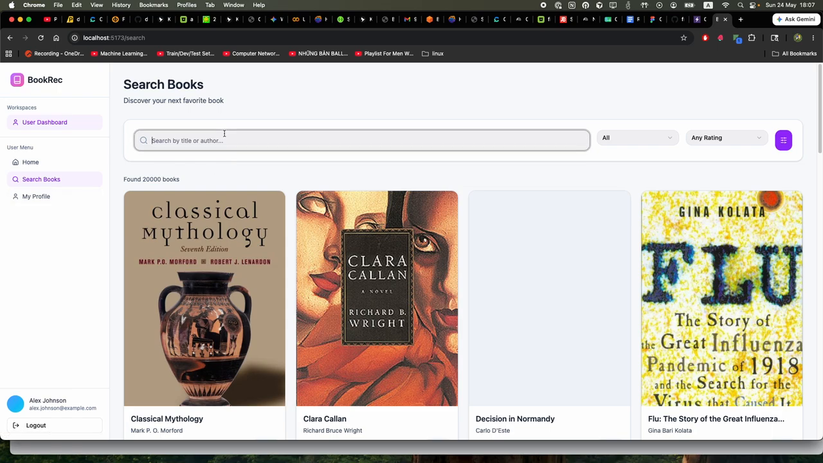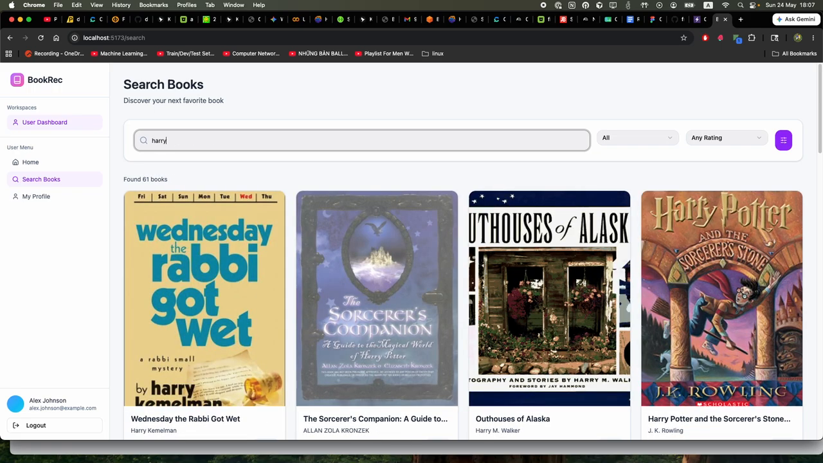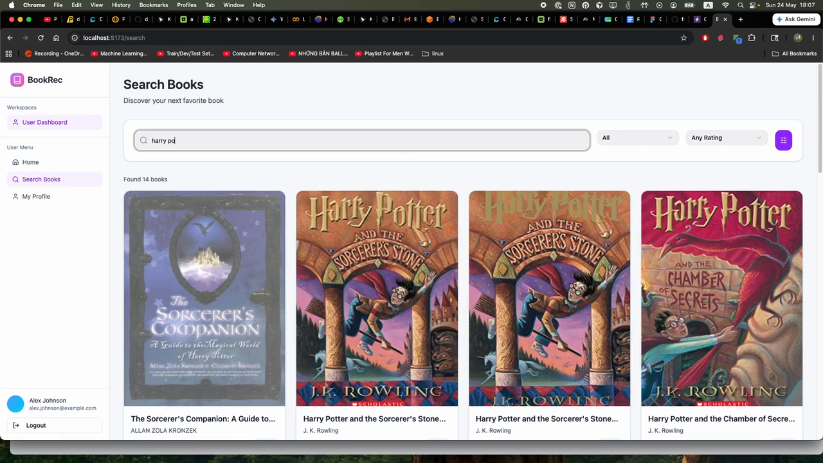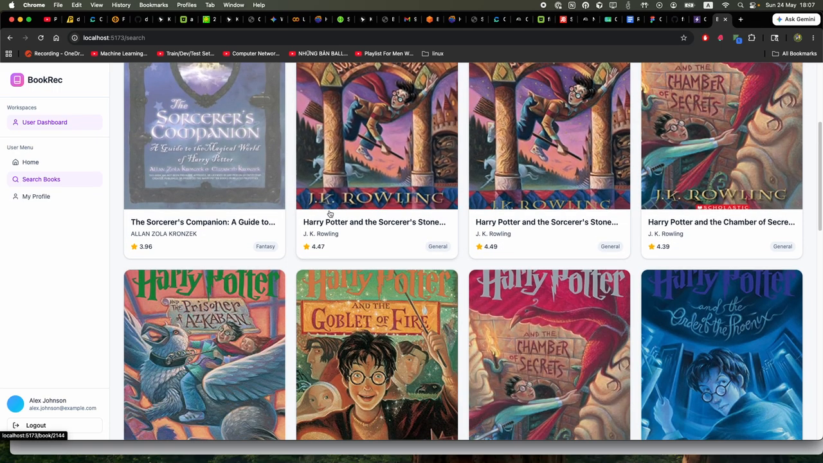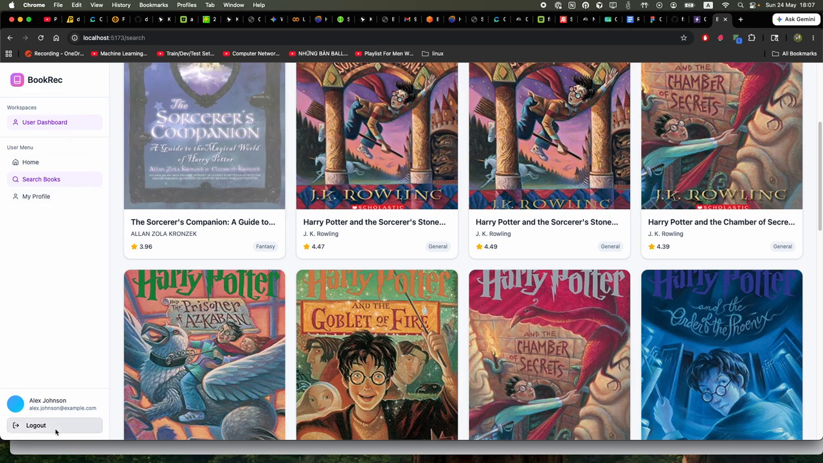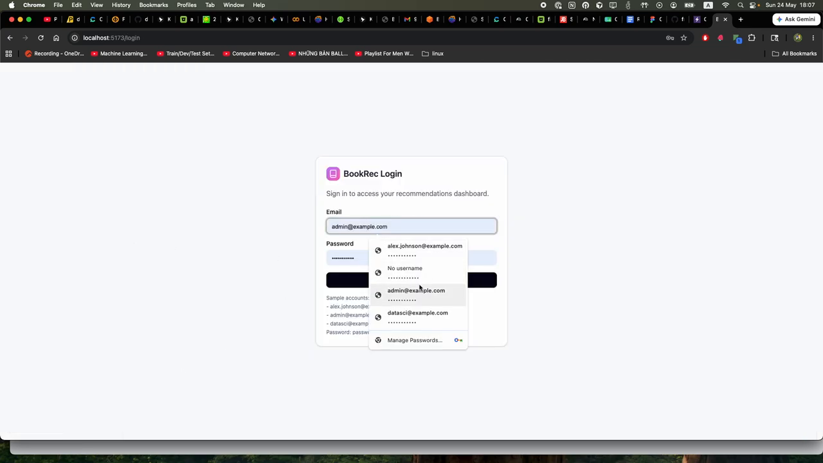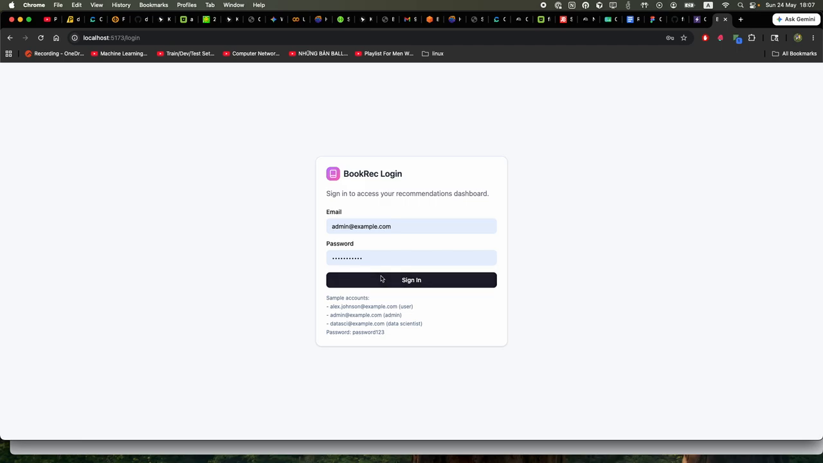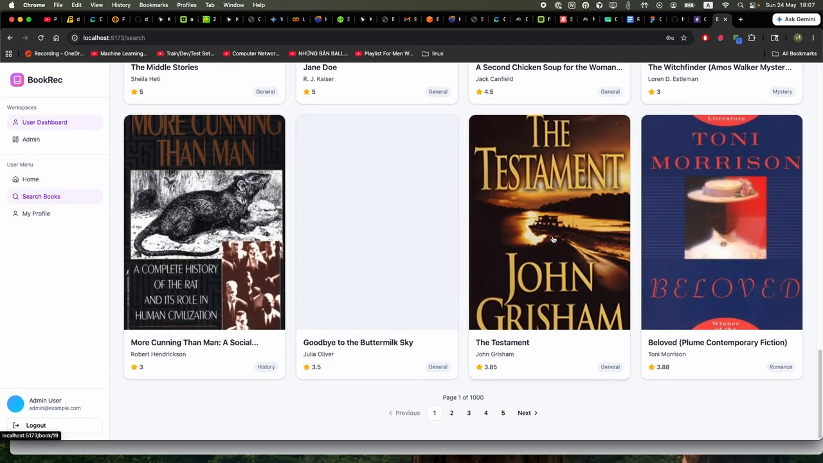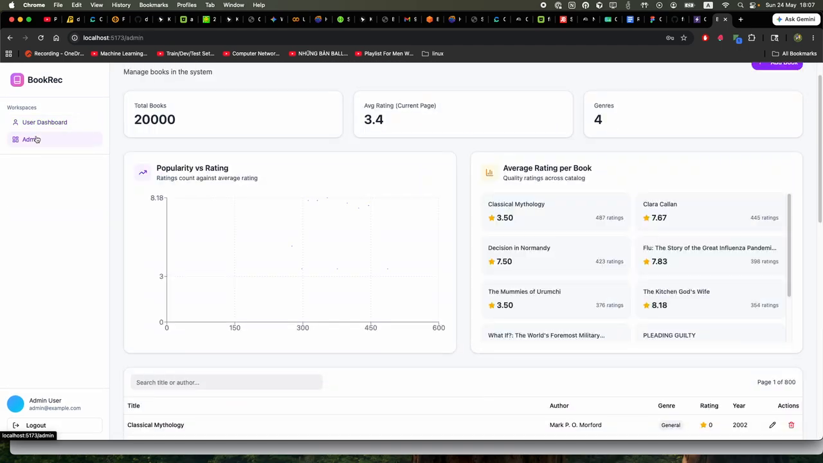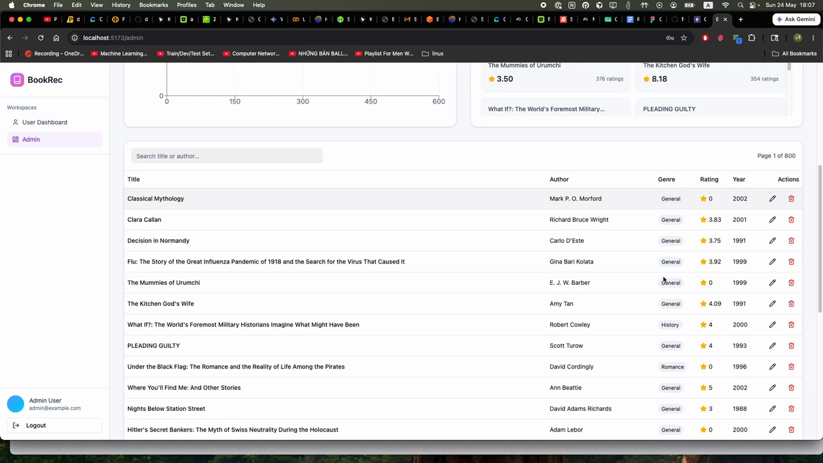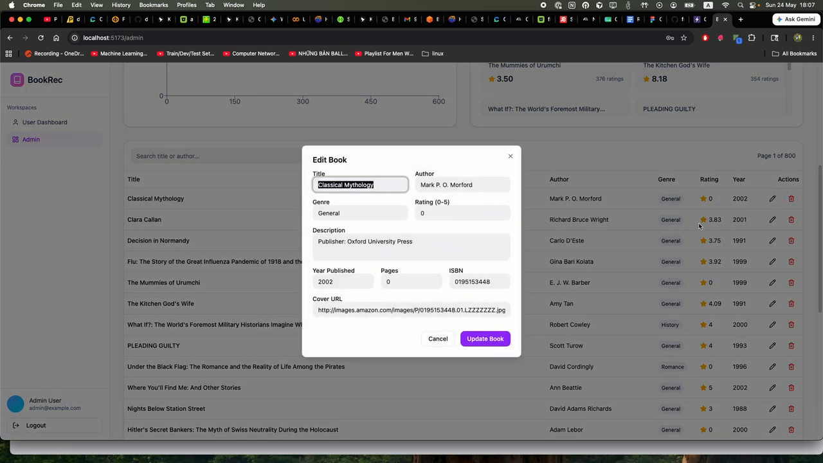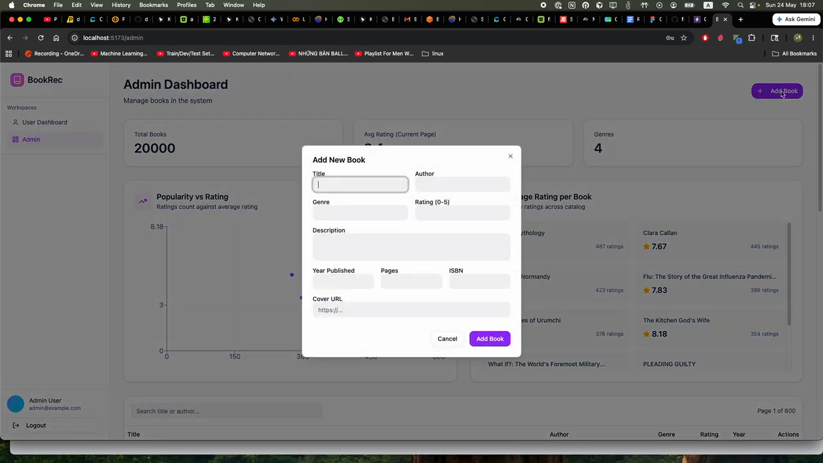Also, the user can upload and match it. Like if I like Harry Potter, I can see the title here. Also, for the admin, we can interact with the admin page, like update the content, add new content, add a new book.